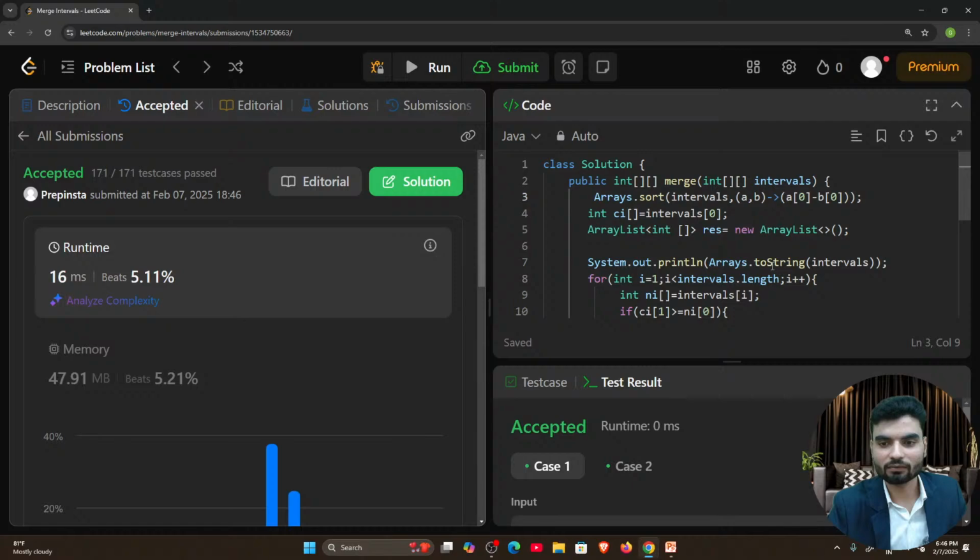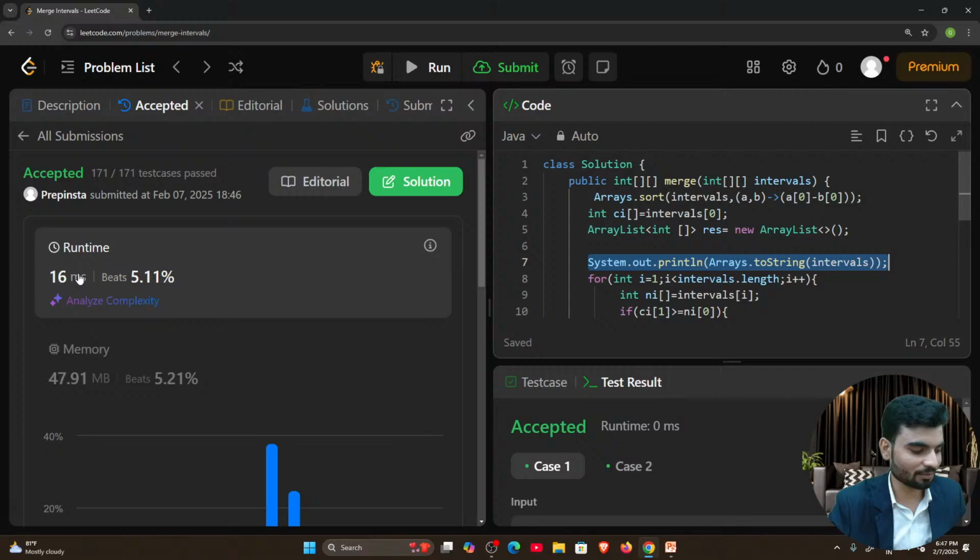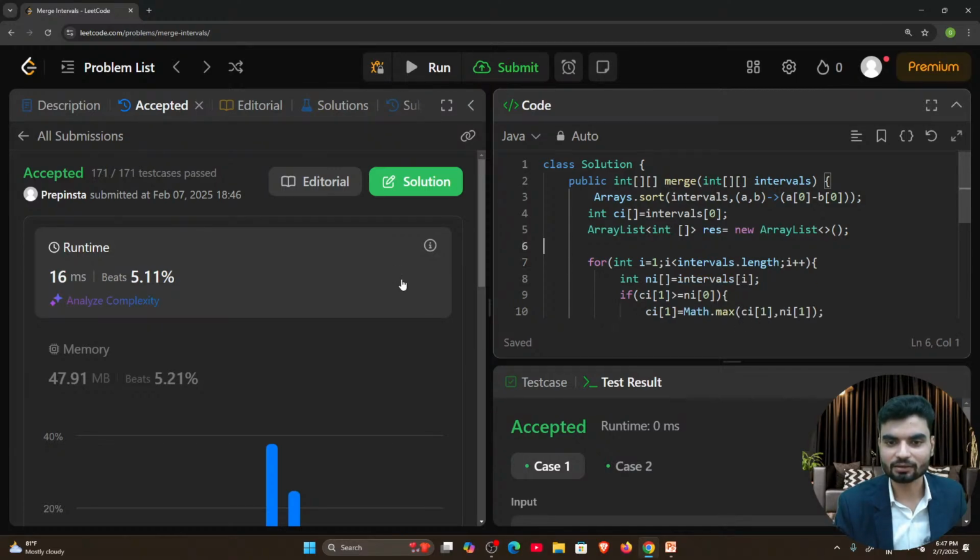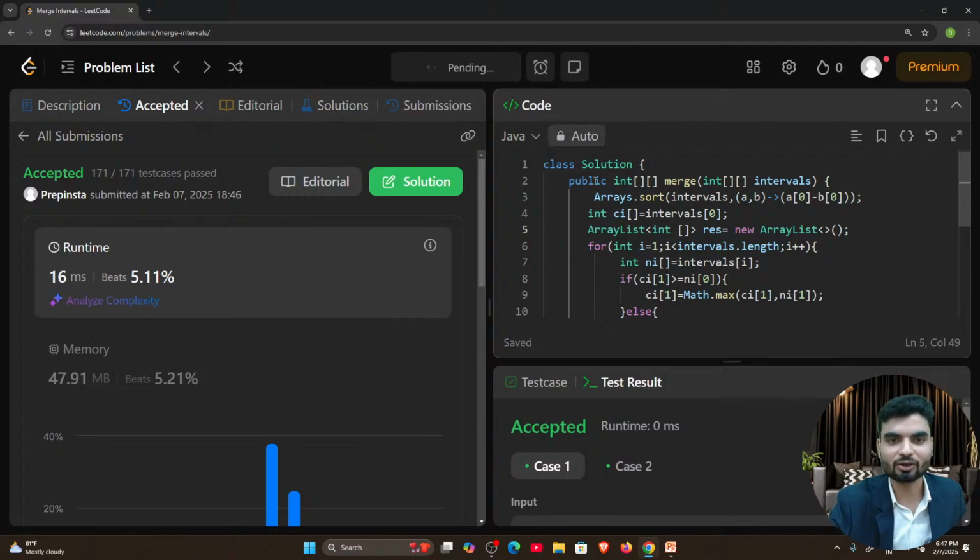And why are we getting this slow? You see, we are printing only one line, and a lot of time is being consumed here, right? I'll remove this, or comment it. I don't want to print it because that is taking a lot of time. Now, if I submit my code, we will get a faster submission.